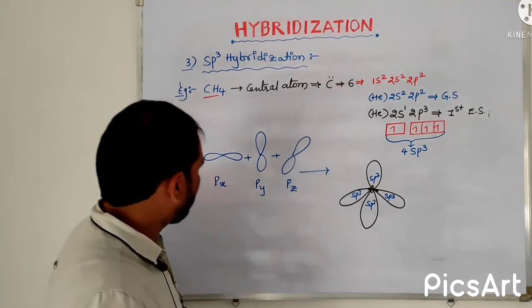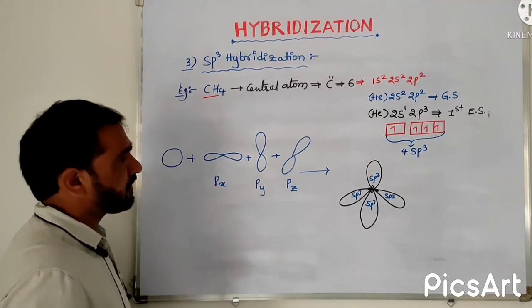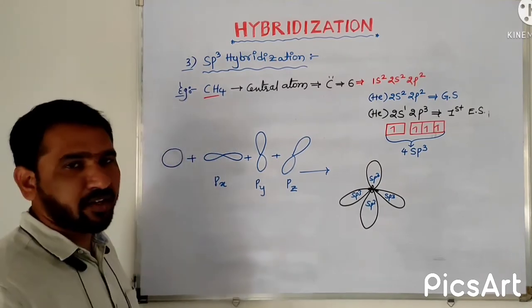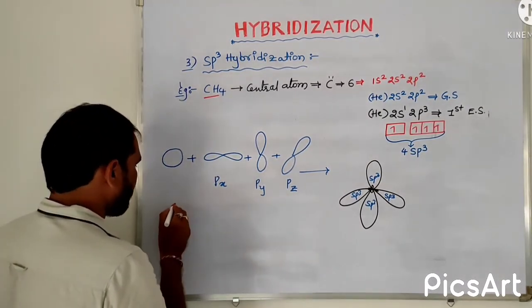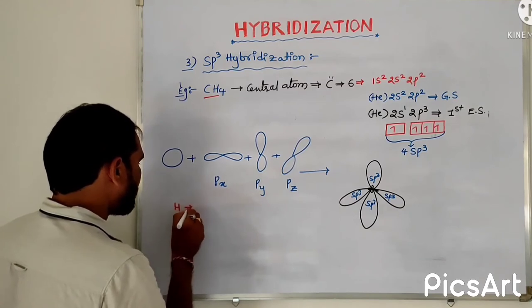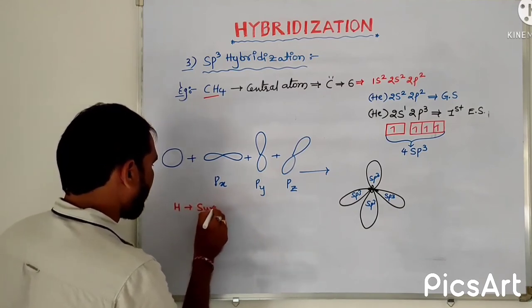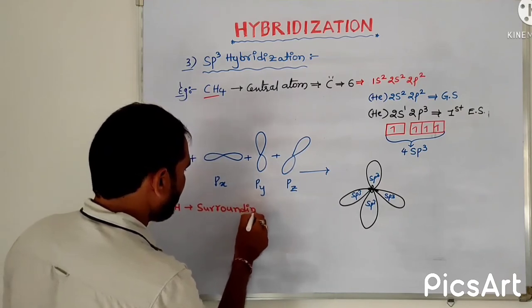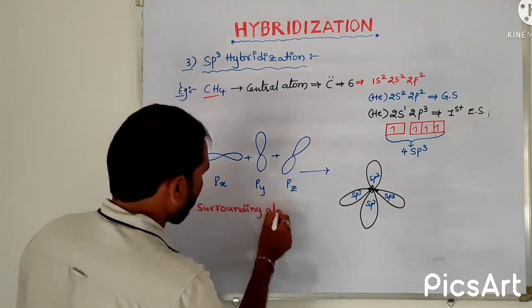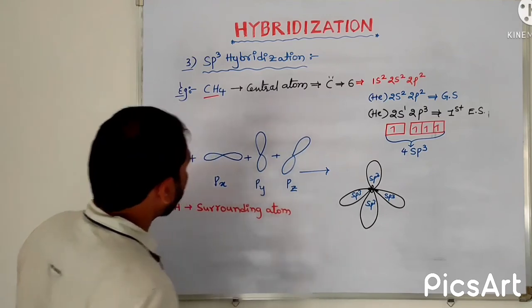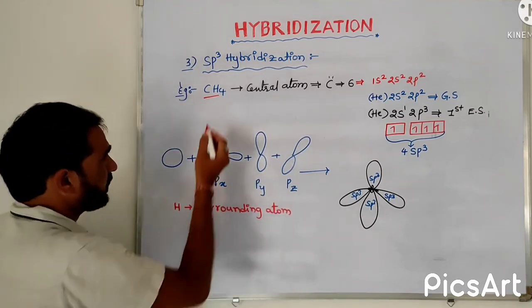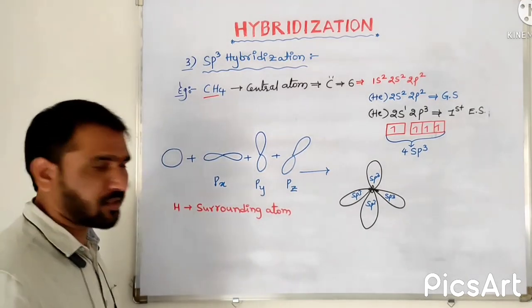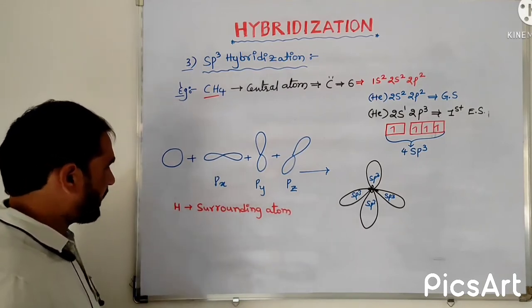After that, the surrounding atoms. In the molecule, the surrounding atom is hydrogen. How many surrounding hydrogen atoms are there? 4 surrounding hydrogen atoms. Let me show the hybridization.